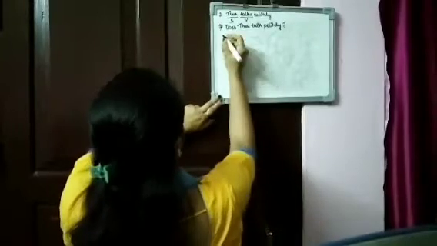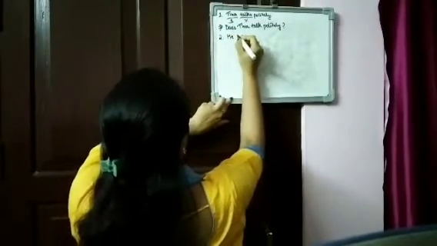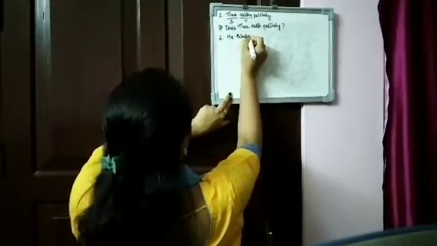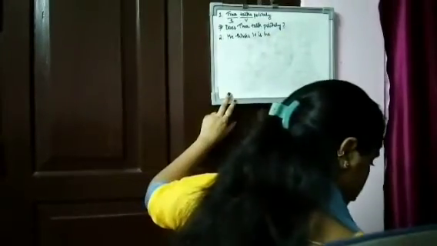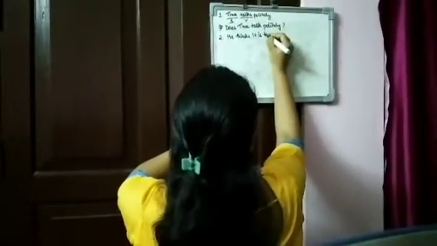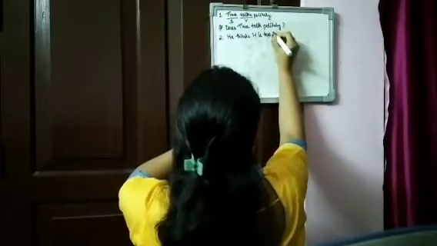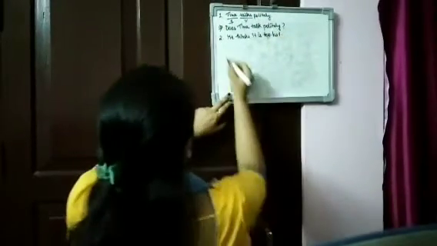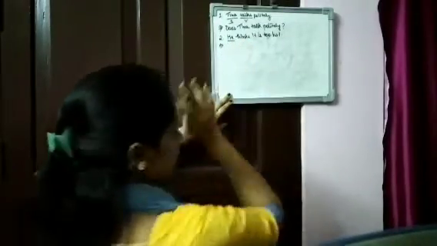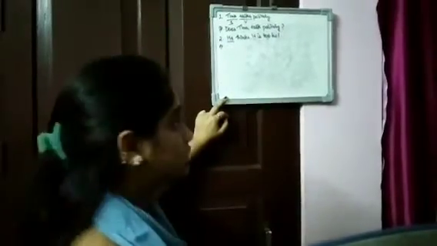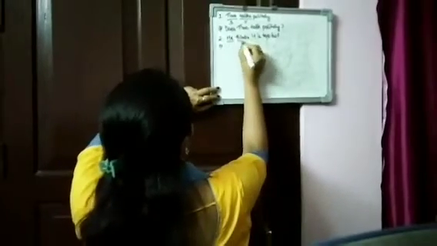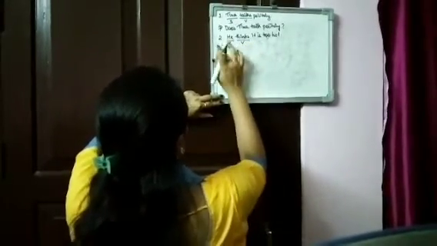Number 2. He thinks it is too hot. Again, we are talking, see, it's now very easy for you. He is already mentioned, right? That means it is third person singular number. And this is the verb, this is the subject.